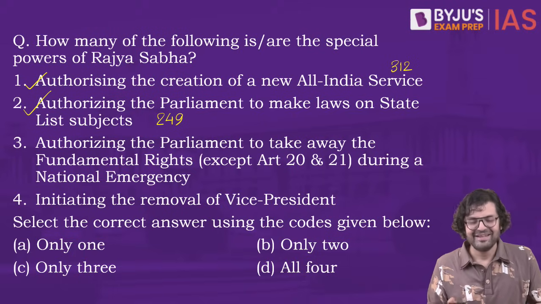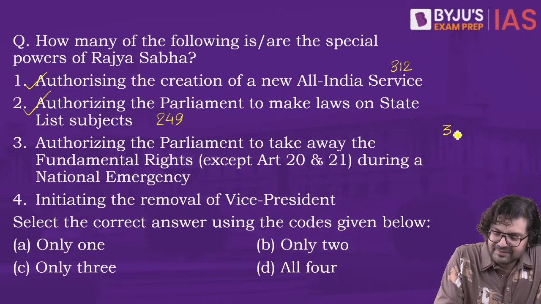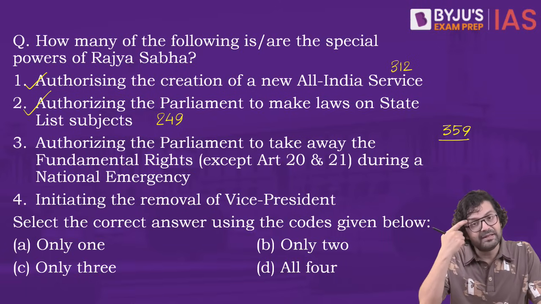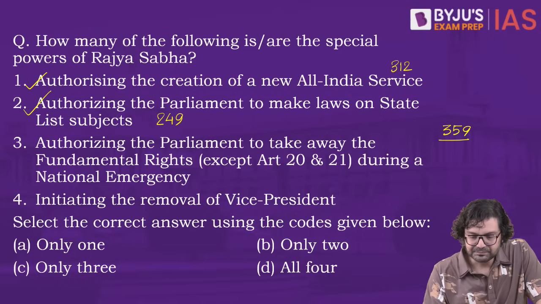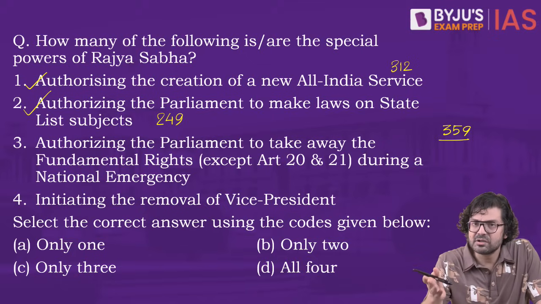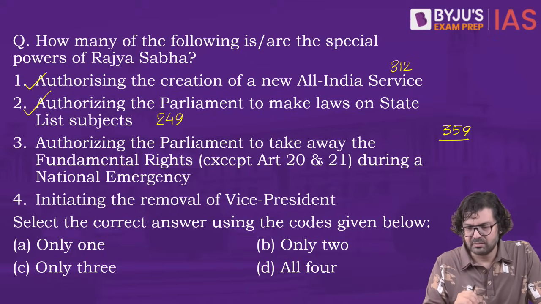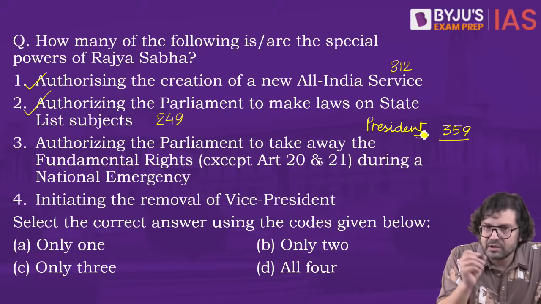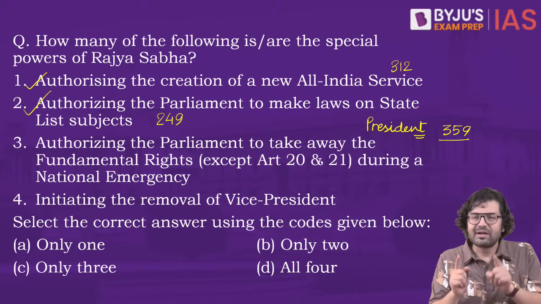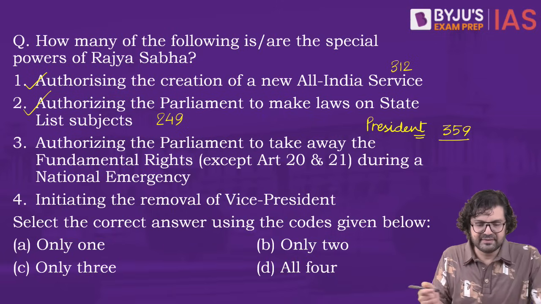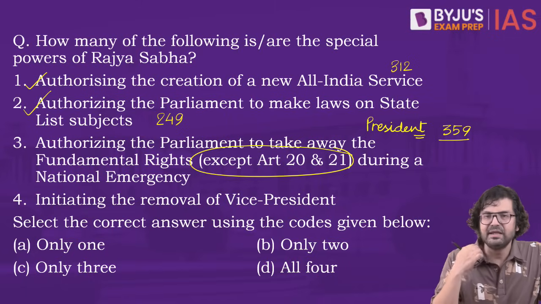What kind of provision is this? See, this is actually 359. Article 359, if you remember, says that in case a national emergency is in force, has been proclaimed on any reason, any ground, war, external aggression, or armed rebellion, it does not matter. The President can issue an order. A presidential order can be issued wherein your right to move to court to claim your fundamental rights, except of course 20 and 21, they can be taken away.